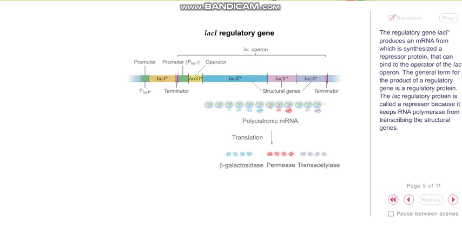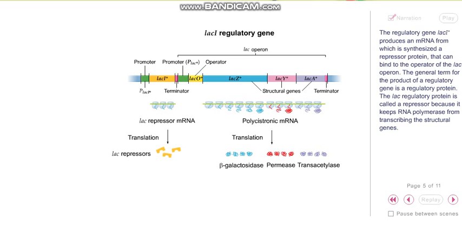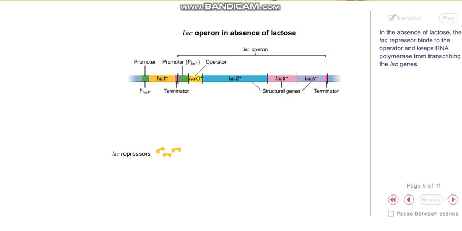The regulatory gene LacI+ produces an mRNA from which is synthesized a repressor protein that can bind to the operator of the Lac Operon. The general term for the product of a regulatory gene is a regulatory protein. The Lac regulatory protein is called a repressor because it keeps RNA polymerase from transcribing the structural genes. In the absence of lactose, the Lac repressor binds to the operator and keeps RNA polymerase from transcribing the Lac genes.